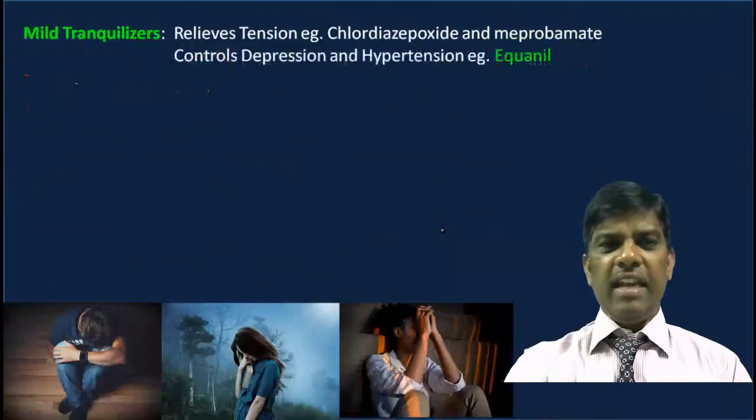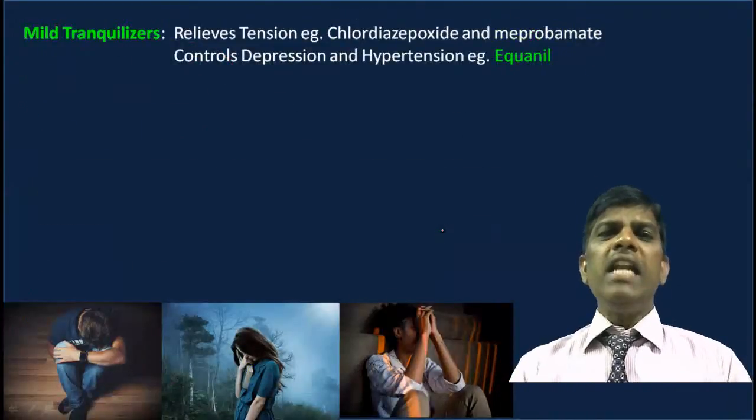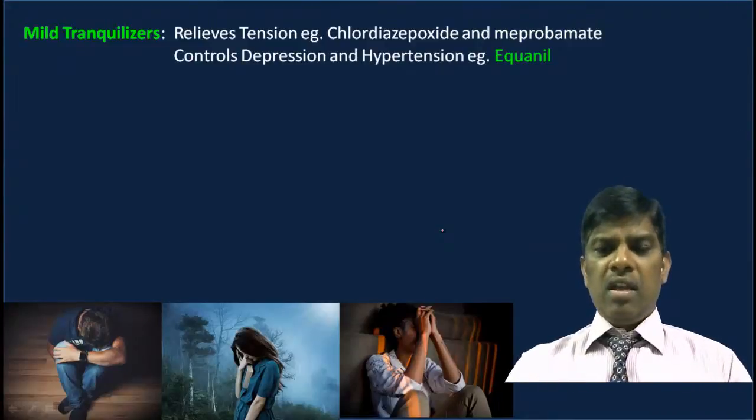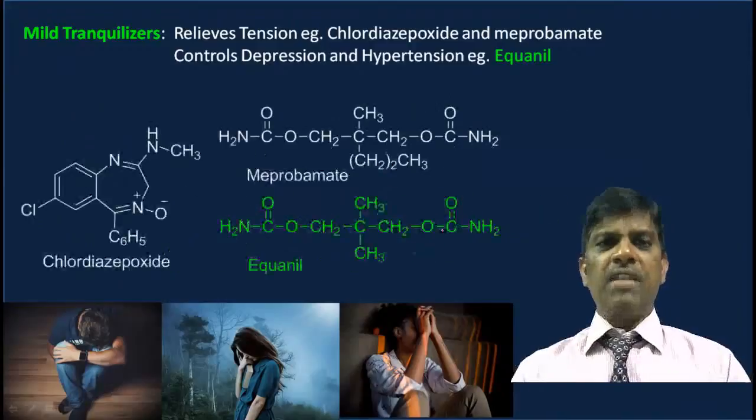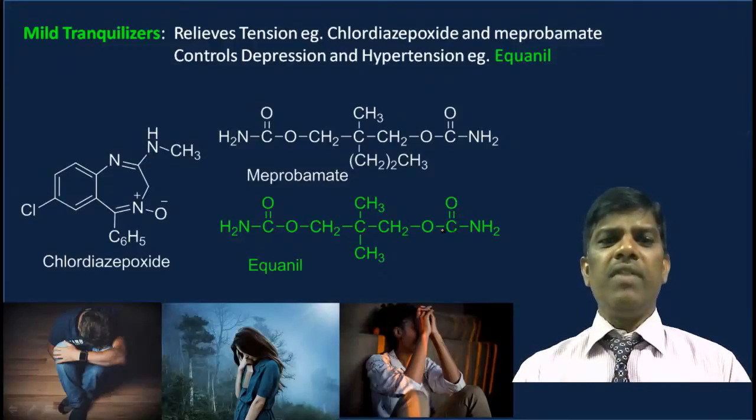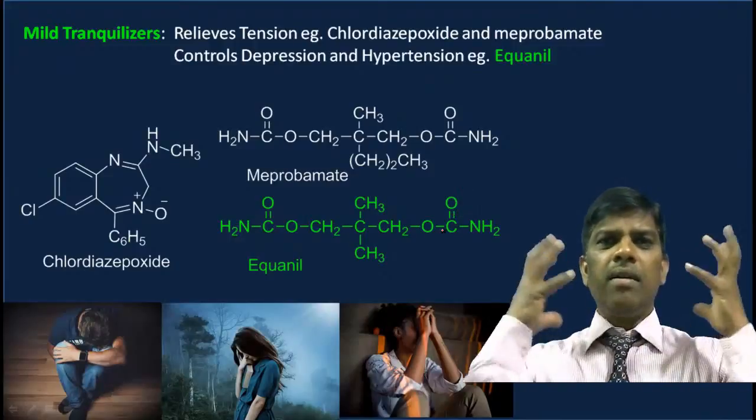Good. Next come mild tranquilizers. The first ones we have seen are very strong antidepressants, but most of the time students and young adults suffer from milder depression.